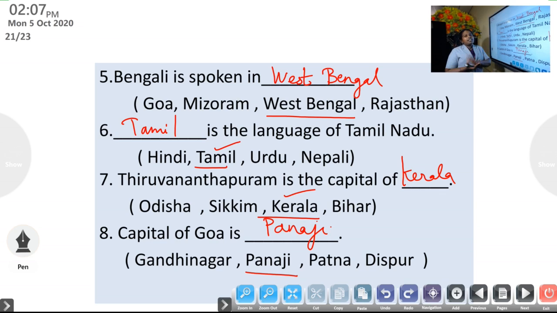And also regarding the union territories, we studied that there are 9 union territories in India, but in the textbook it is mentioned as 7. You have to cut it and write 9. Okay. So that's all in this lesson.